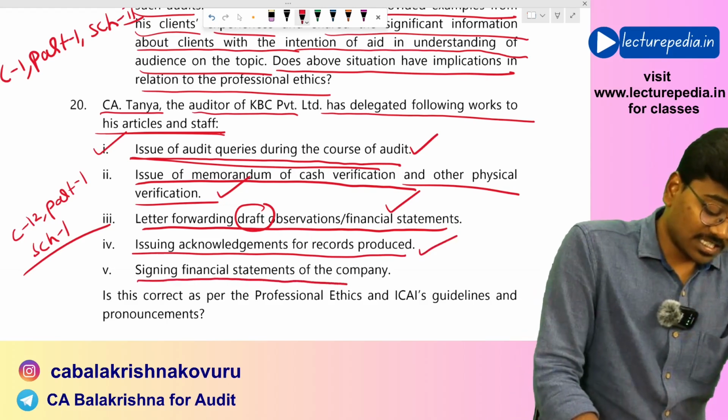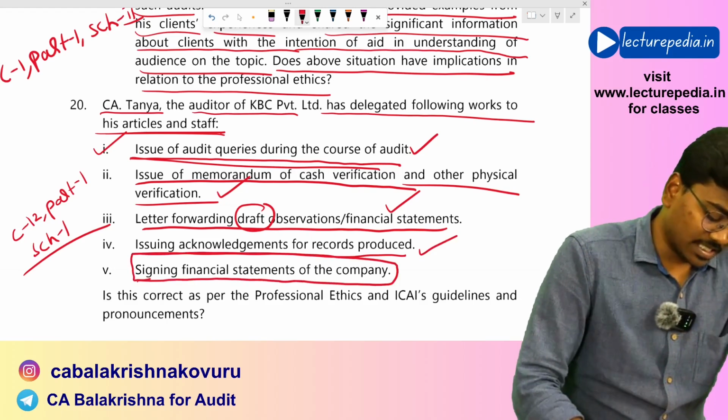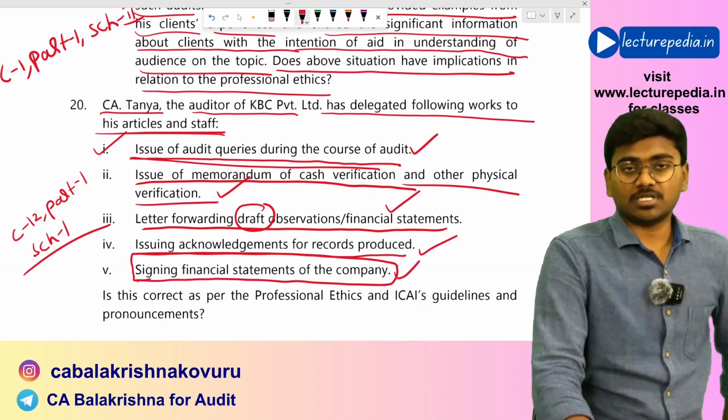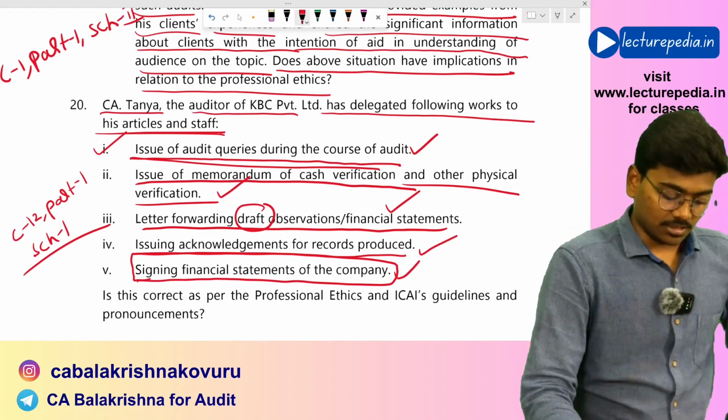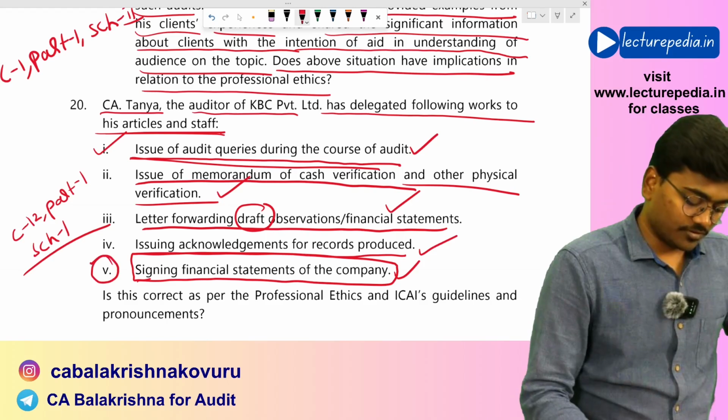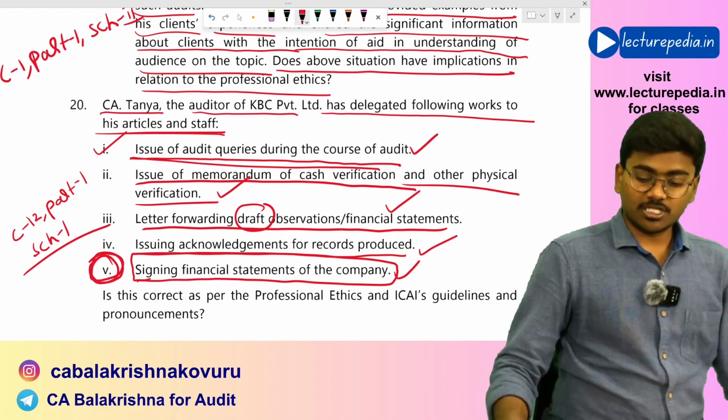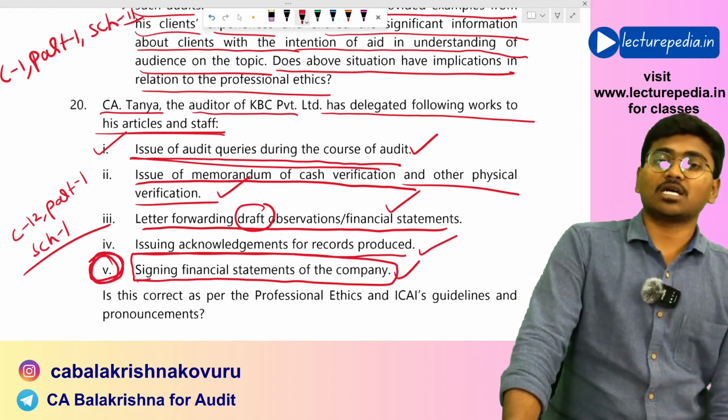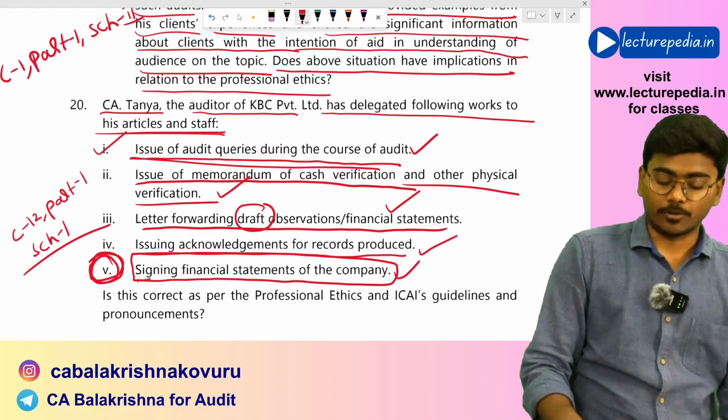Signing of financial statement of company, you cannot delegate this signing of financial statement to your staff or articles. So with respect to fifth point, CA Tanya will be deemed to be guilty of professional misconduct under clause 12 part 1 schedule 1. Okay,